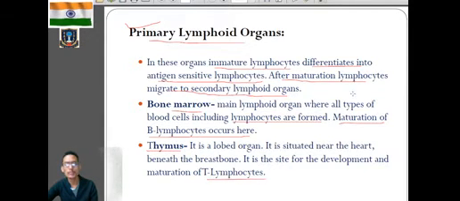So B lymphocytes, B for bone marrow, you can remember it this way also. B lymphocytes, so maturation occurs in bone marrow. T lymphocytes, the development and maturation occurs in thymus.